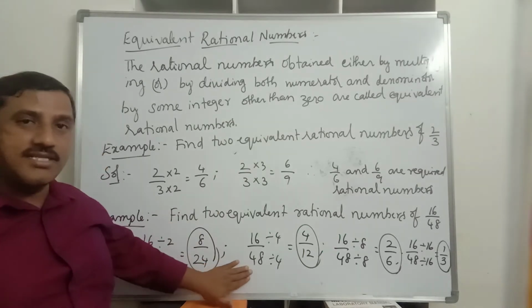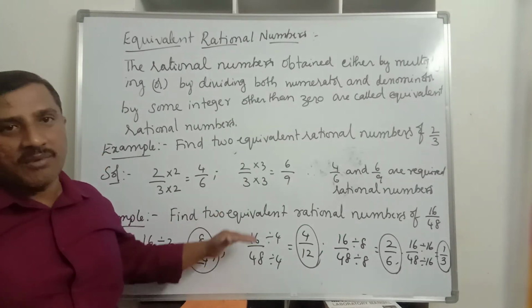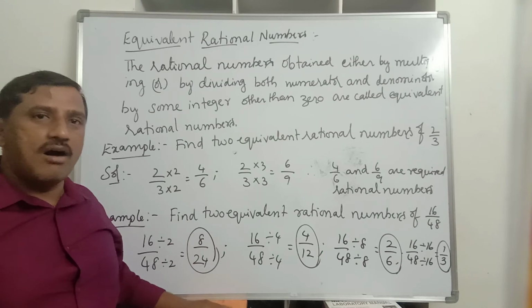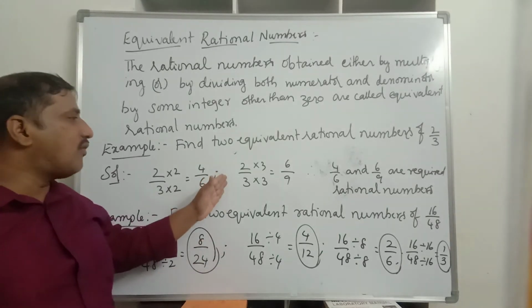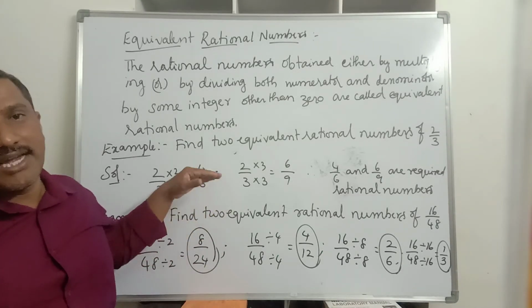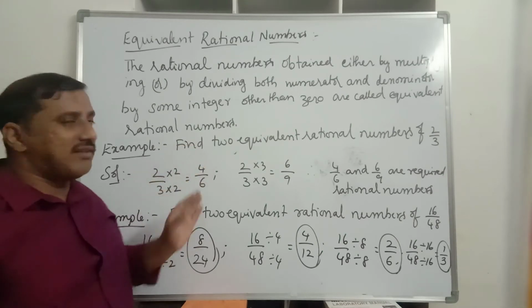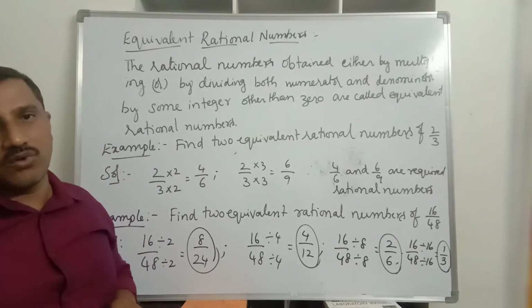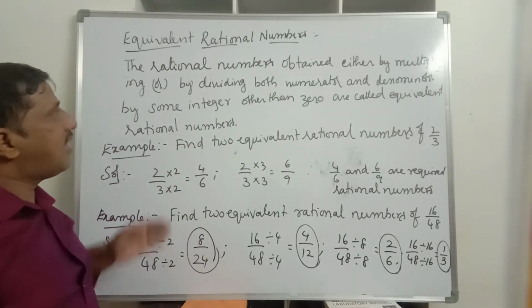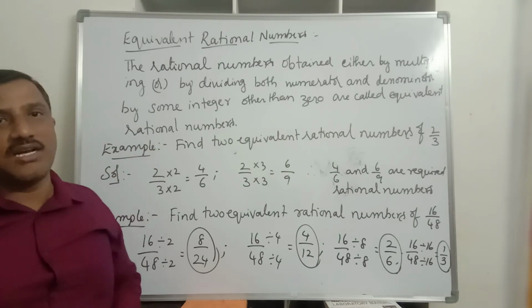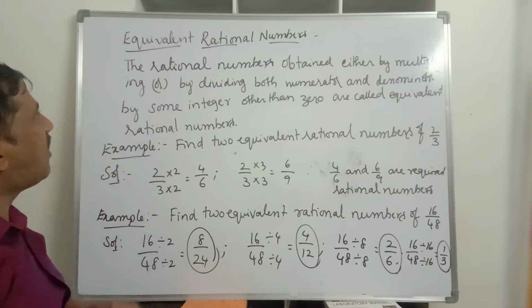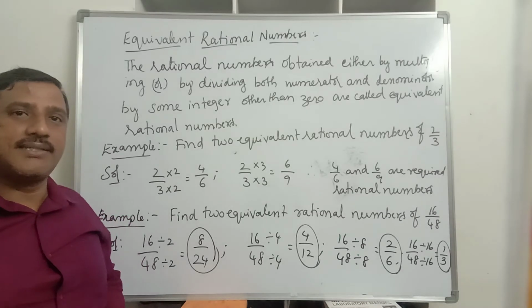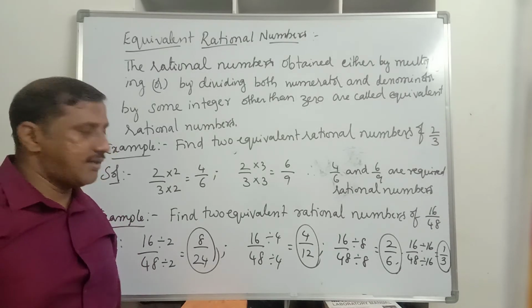How did we get these rational numbers? By dividing both numerator and denominator with their common factors. Similarly, we can get equivalent rational numbers by multiplying both numerator and denominator with some integer other than 0 and 1. Is it clear, children? What are equivalent rational numbers and how to get them? Clear? Right?